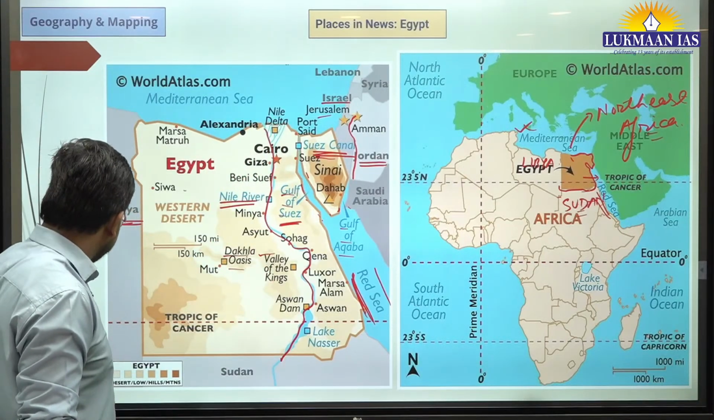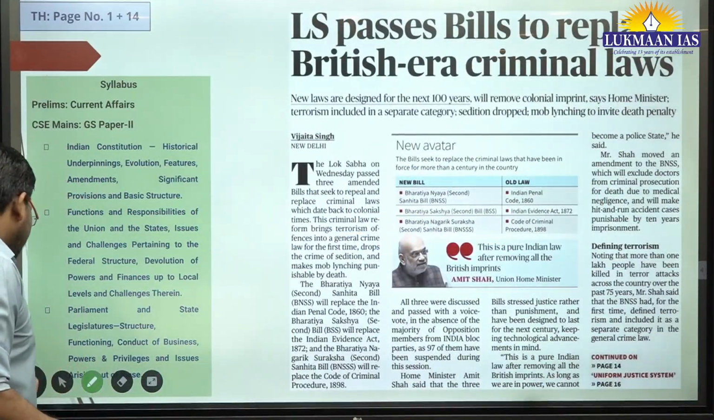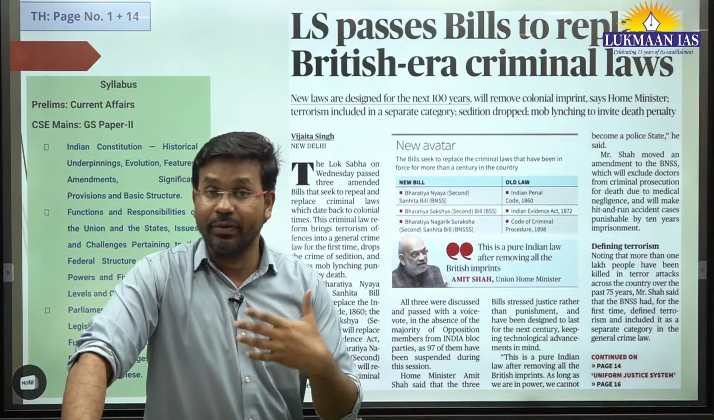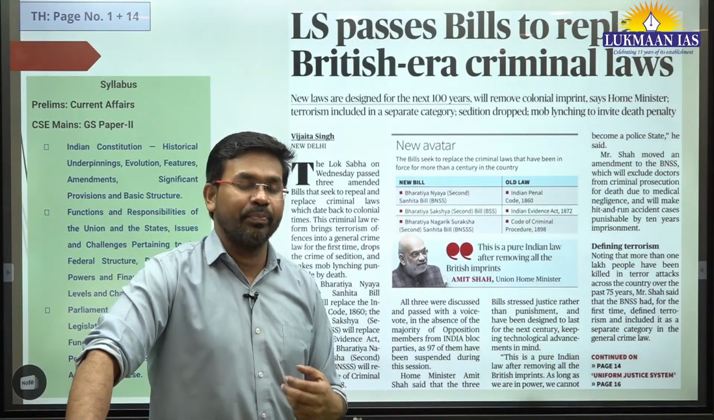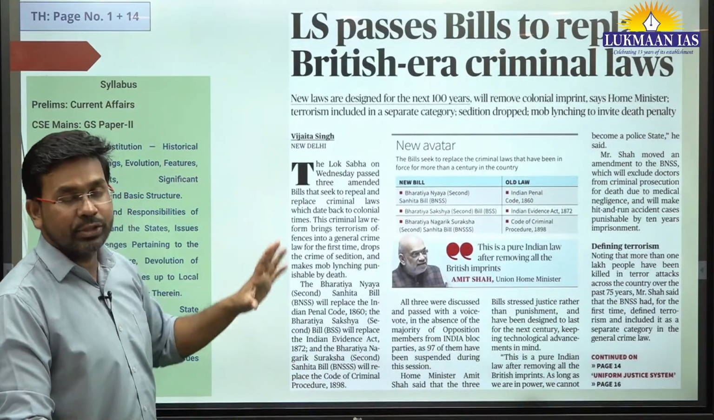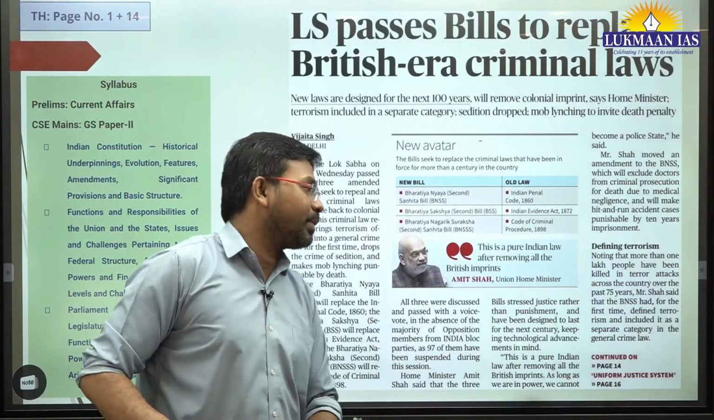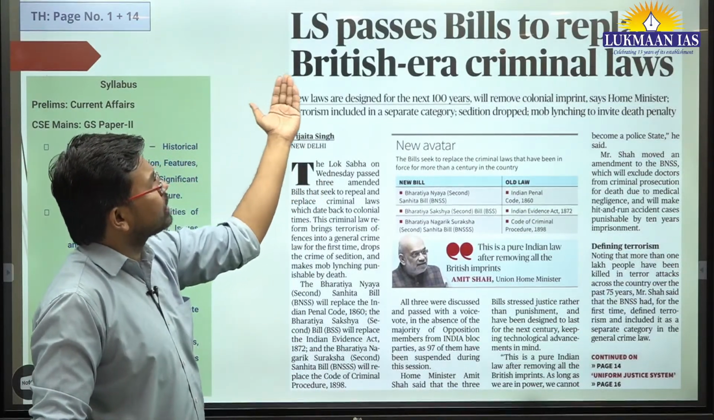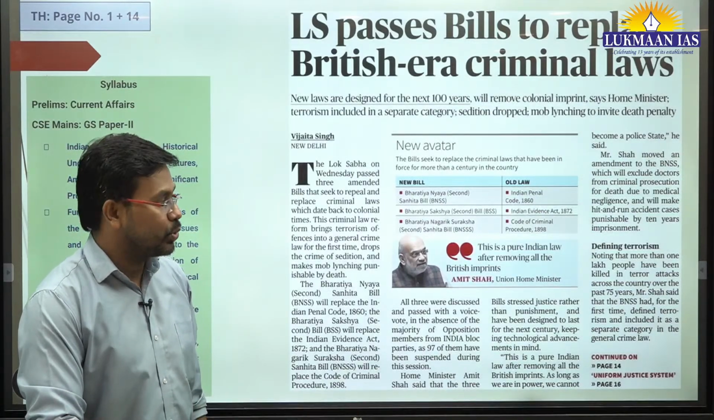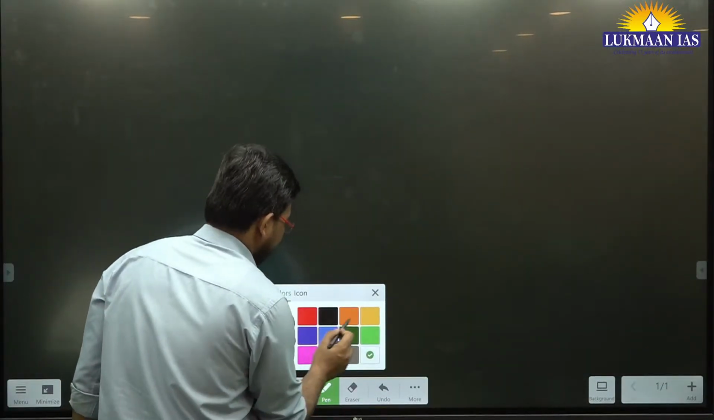So with this, let us now quickly move to the first editorial topic of the day. Before that, we have another topic that was on the front page of today's newspaper. This is a very important topic, because through it we are going to understand some of the criminal law bills. It says: Lok Sabha passes bills to replace British era criminal laws. So let us quickly understand this.